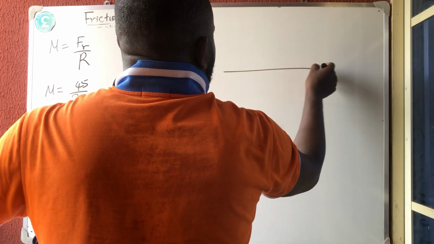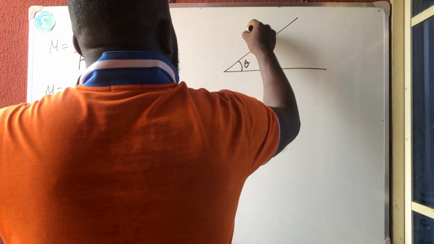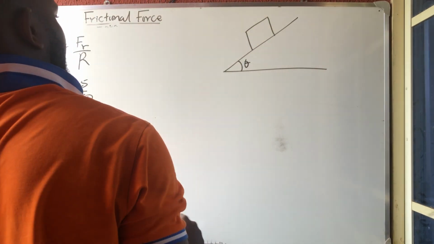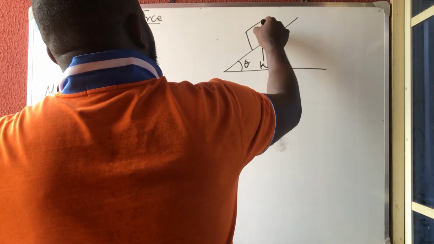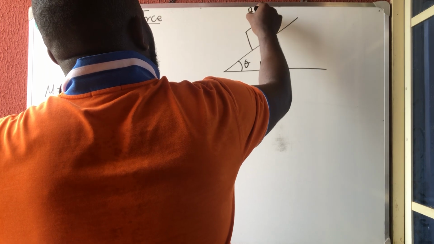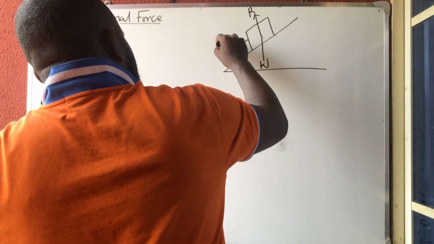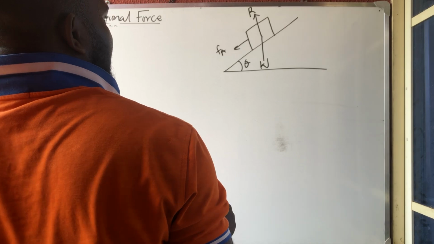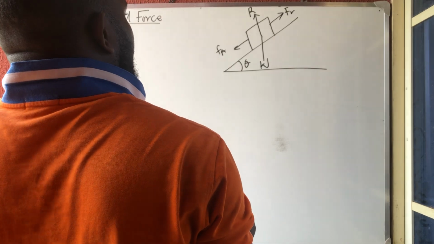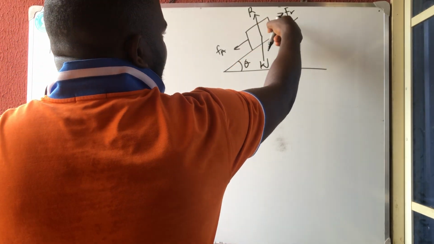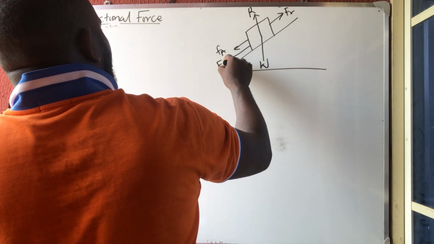If I have this, it is inclined at an angle theta, and I have an object here. Watch, please, very important. Now the weight of this object acts downward. This is the weight, and the normal reaction still acts upward. This is the normal reaction. This is the applied force, because we want it to go down, while the frictional force is taking it up. Because the moving force is going to overcome this, this thing will still come down. So this is the moving force.